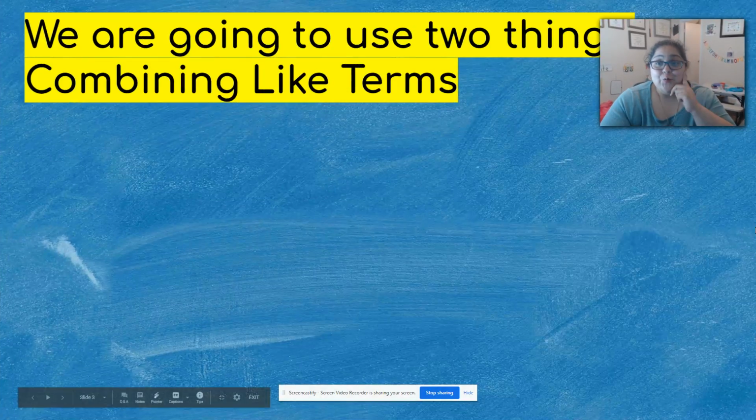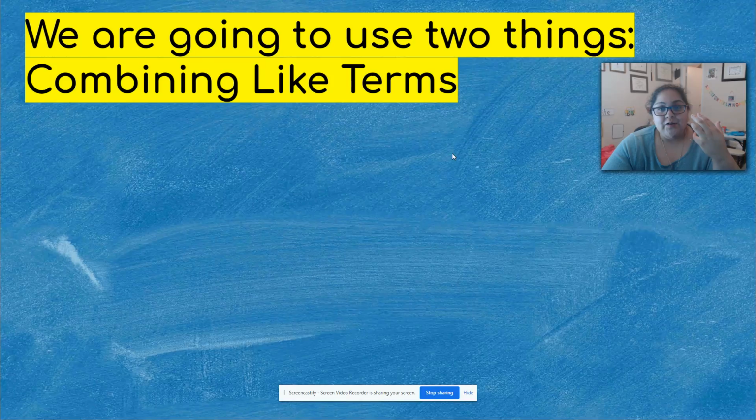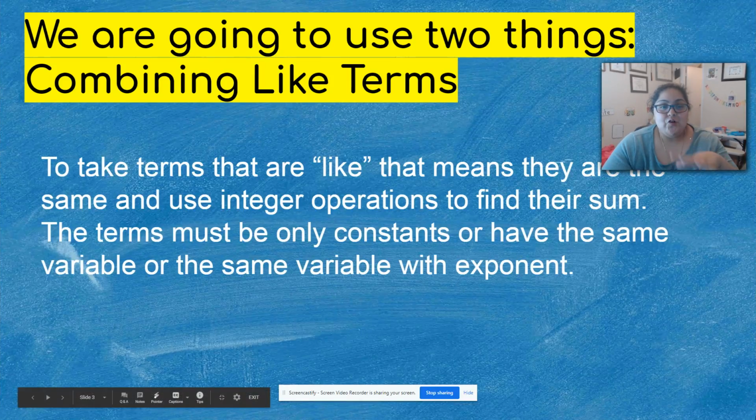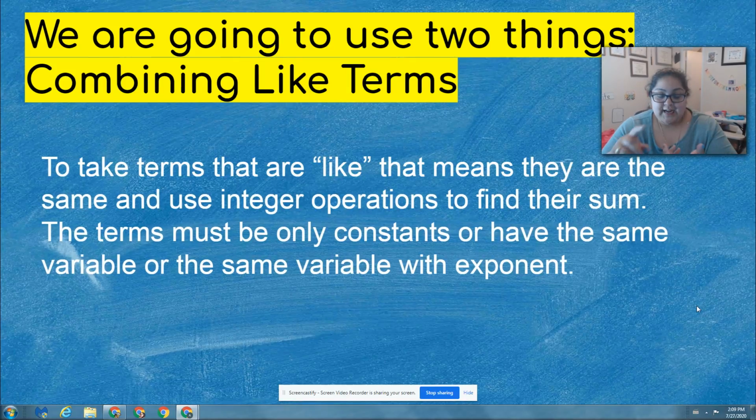Well, we're going to be using two things, okay? We're going to be combining like terms. And what combining like terms means is that you are going to take terms that are alike. That means that they are the same. They either have the same variable, the same variable and exponent, or they are only constants. Now, people think that constants have to be the same number. No, they just have to be numbers that don't have variables, okay? And then you're going to use integer operations to find their sum. So if they're negative, then you're adding a negative and a positive, things like that, okay?